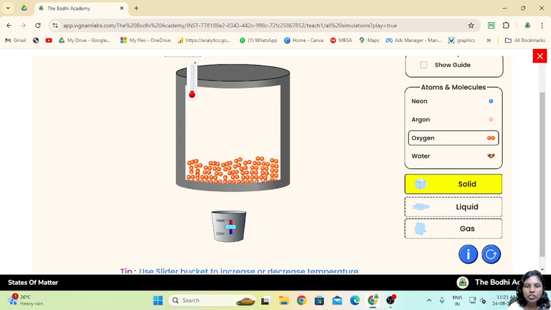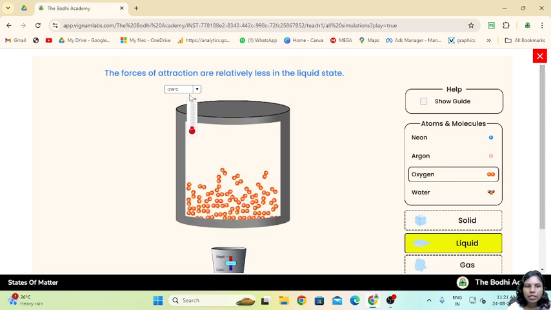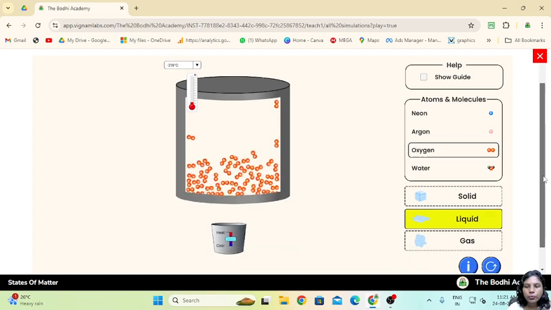Next we have oxygen, again in solid state. In the liquid state there are enough forces of attraction acting. In oxygen you notice that two atoms are bound together, because oxygen is known as O2, and these two oxygen atoms bound together depict the presence of O2.